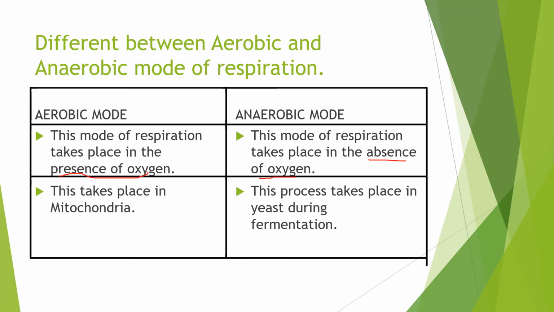We have seen in the breakdown of glucose that the aerobic mode takes place in the mitochondria and releases carbon dioxide, water and ATP, whereas the anaerobic mode takes place in yeast during fermentation and releases lactic acid, ethanol and ATP. So these are the differences between the aerobic and anaerobic modes of respiration.